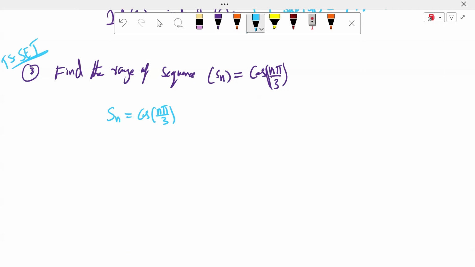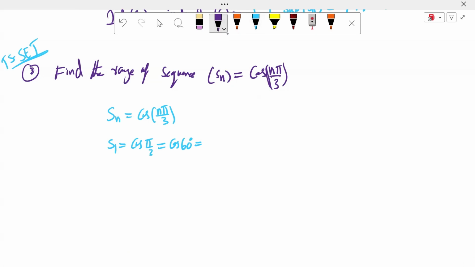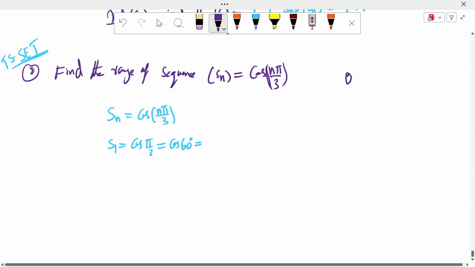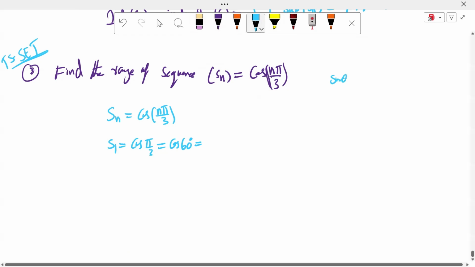Sir, by observation, put n equal to 1. What is S1? Cos π/3. Cos π/3 is nothing but cos 60. What is cos 60, sir? You don't know? Root 3 by 2, it is the theta value. For example, very good. One minute. 1/2, sir. Very good.